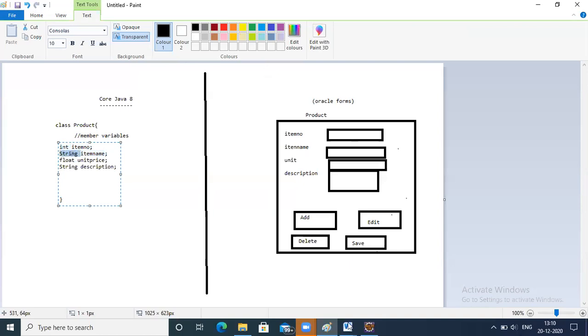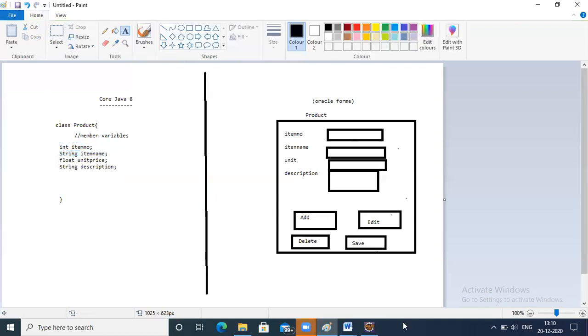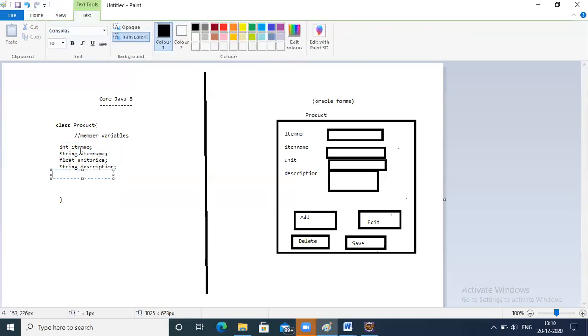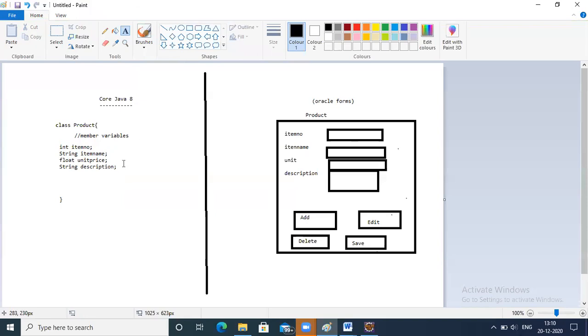Right. Okay. Got it. Any doubts so far? No, it's clear. All right. So these are the member variables, or you say attributes. Now, what we are saying here: add, edit, delete, save. These are functionalities or behavior.